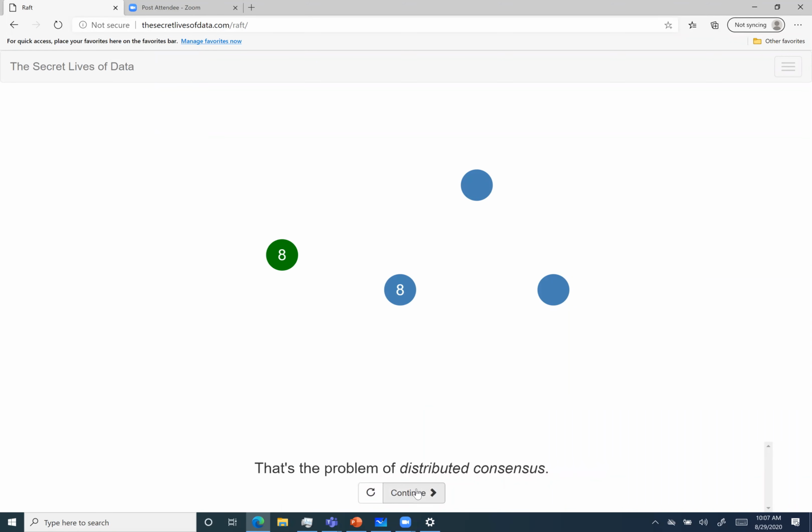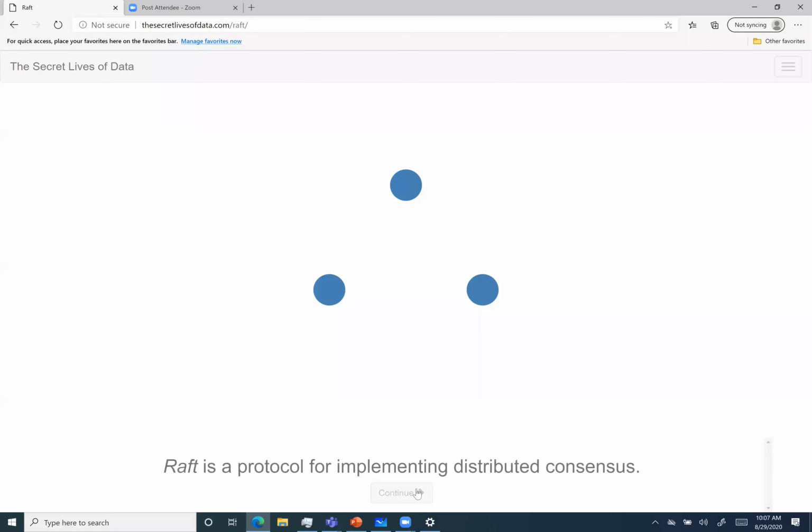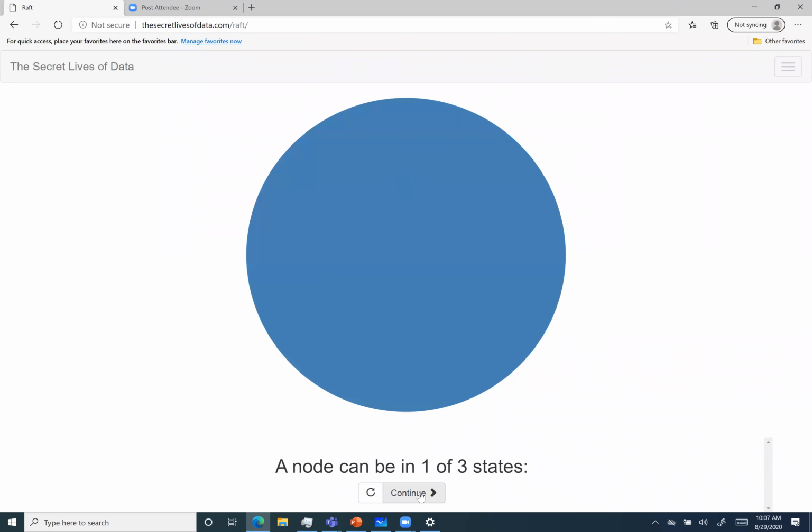Now, how are we going to implement distributed consensus? The nodes can be in one of 3 states: the follower state, the candidate state, and the leader state. The leader state we have already discussed.